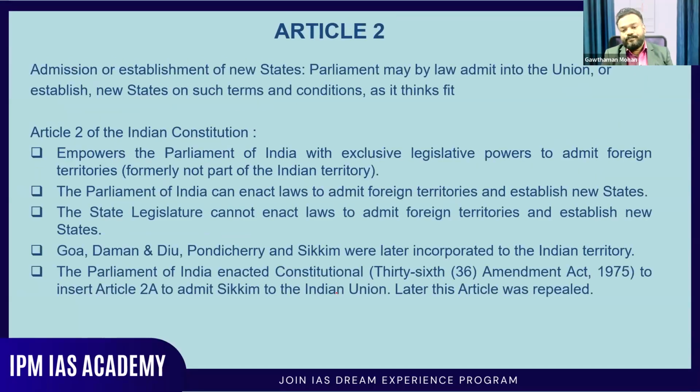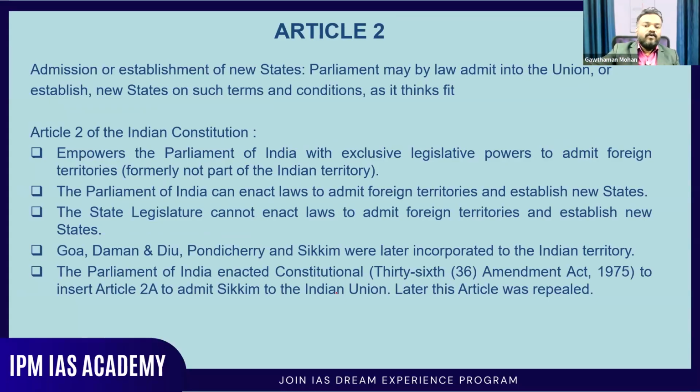Then Article 2. Article 1 said India, that is, Bharat shall be a union of states. Article 2 mainly talks about the admission or establishment of new states, how new states were admitted to our country. It is not talking about reorganization happening inside the state. It is only talking about new admission.